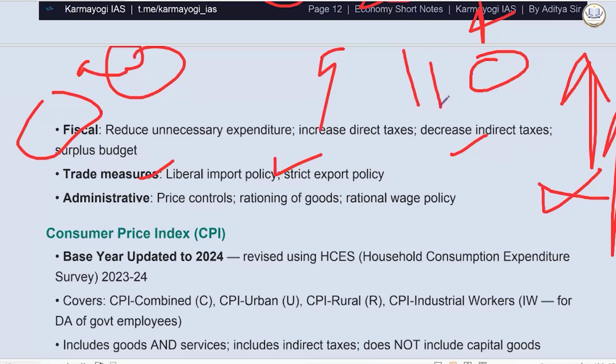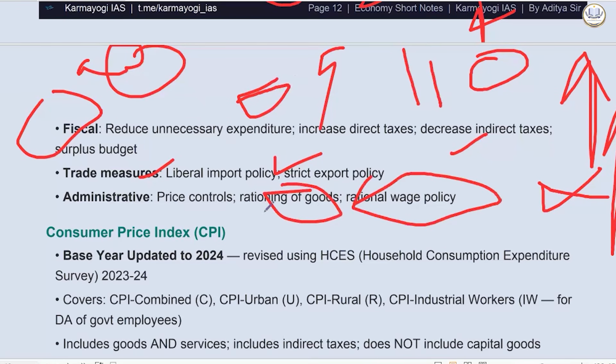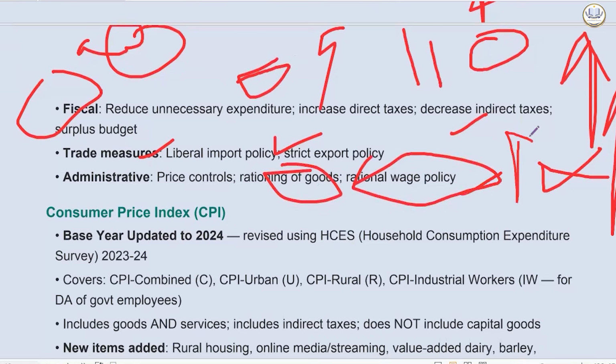At the administrative level, we can have price controls. Hoarding, etc., should be controlled. Rationing of goods, and a rational wage policy. Wage policy should be rational. It's not like gig economy workers are earning almost negligible money.